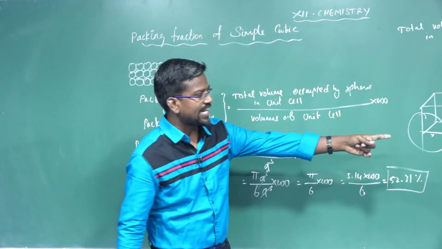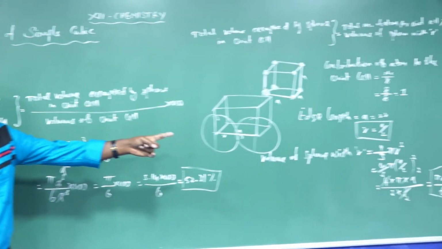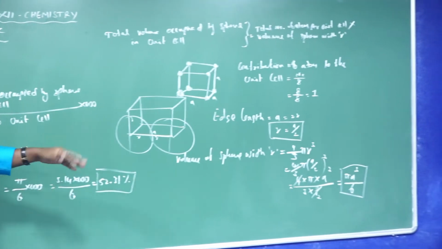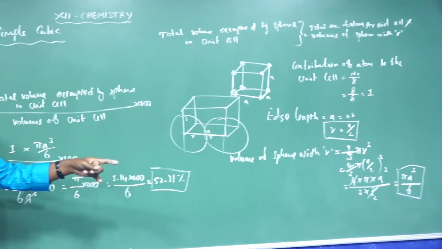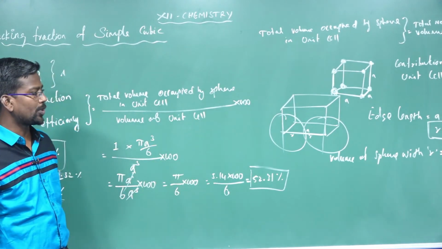Volume of the sphere with radius is equal to 4 divided by 3 pi r cube. 4 divided by 3 pi, a divided by 2 whole power cube, is equal to pi a cube divided by 6. It is an important formula. Volume of the sphere with radius of simple cubic is equal to pi a cube divided by 6.